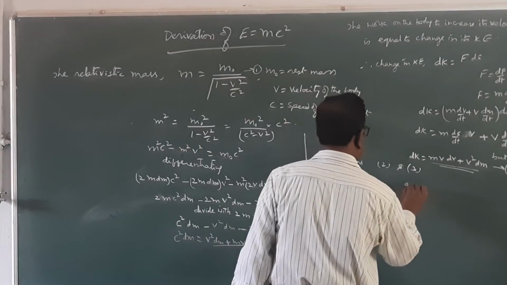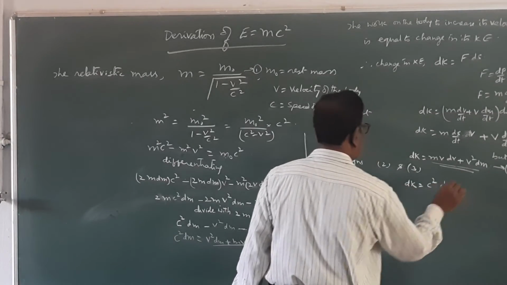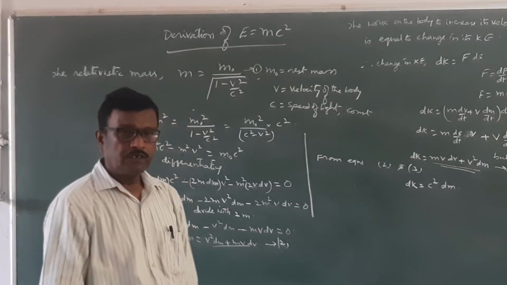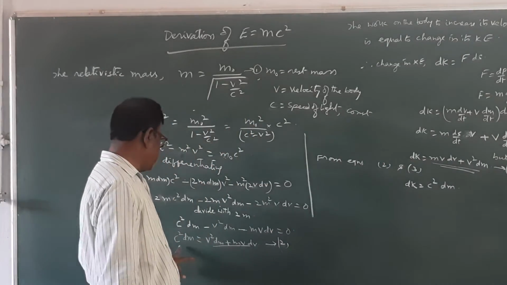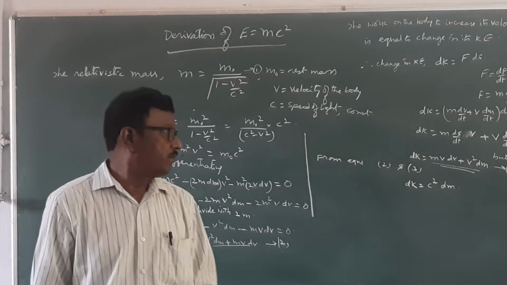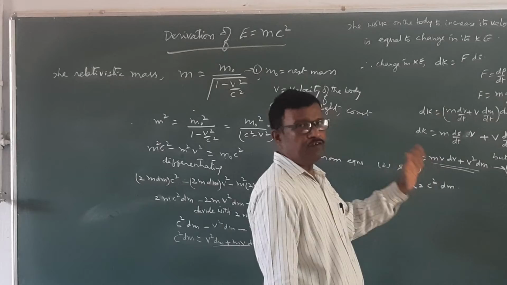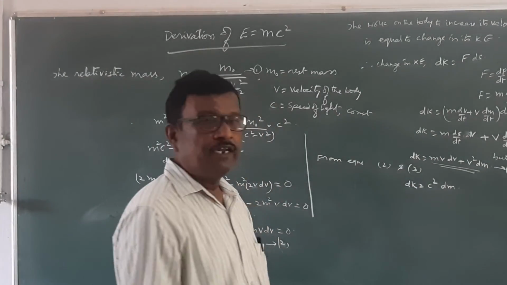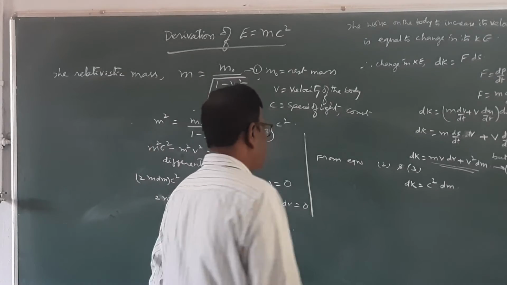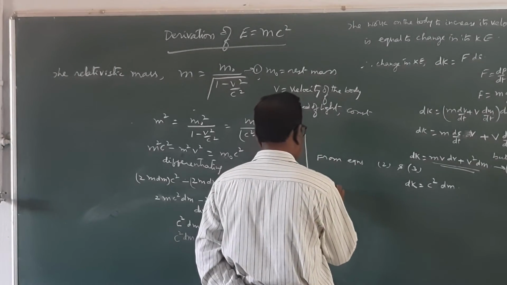Therefore, dK is equal to c square dm. That is, dK is equal to c square into mv dv plus v square dm, which is equal to c square dm. Therefore, this is the change in kinetic energy when velocity changes from v to v plus dv.